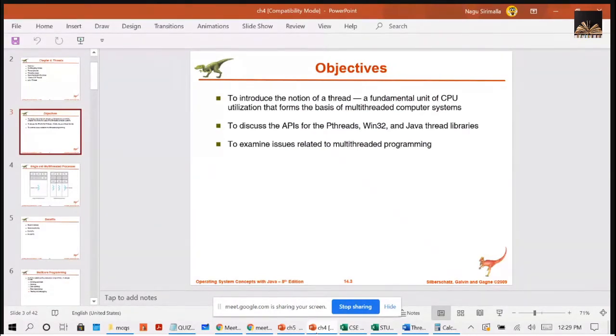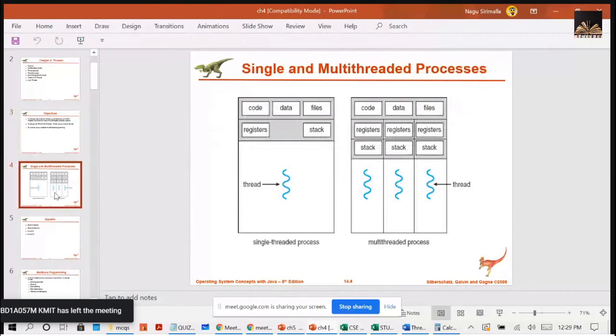So the main objectives in this chapter is to introduce the notion of a thread, right? Then multi-threads we will discuss, right? And we examine some issues related to the multi-thread programming. But we are not going in depth. The basic things which are required for you will be discussing in this chapter now, right?